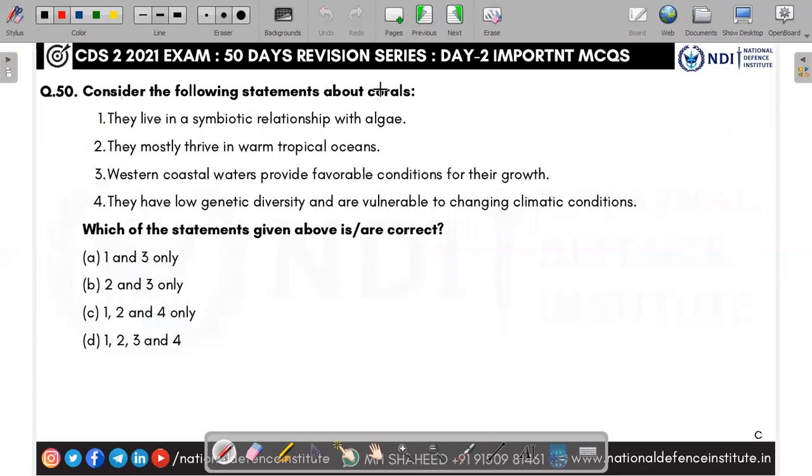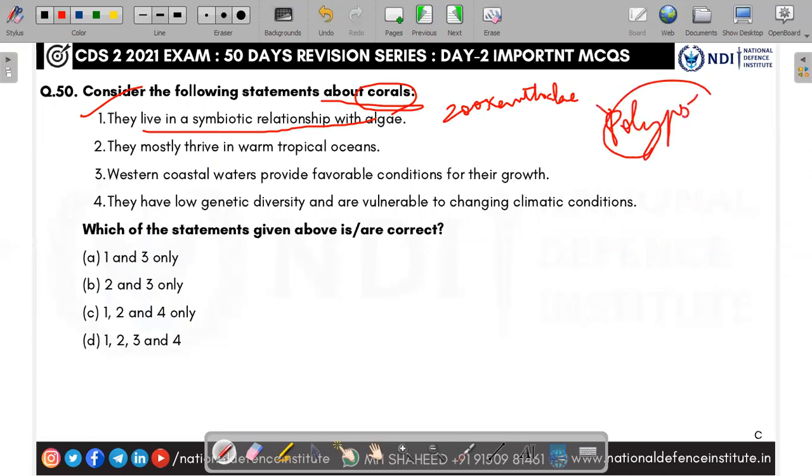Next, consider the following statements about corals. Yes, they live in a symbiotic relationship with algae, the algae zooxanthellae. Okay, corals are marine animals, marine polyps. They join with this algae. That is called a symbiotic relationship. A mutually beneficial relationship is called a symbiotic relationship. And the zooxanthellae will stick to the polyp.